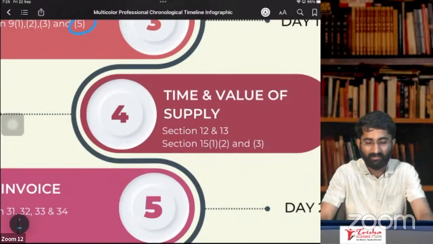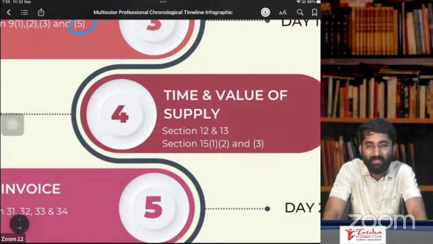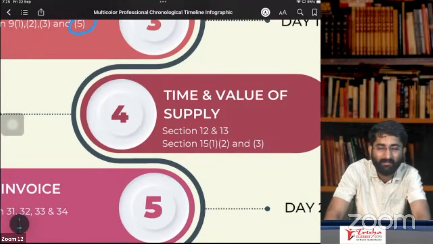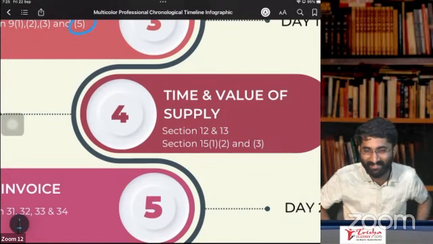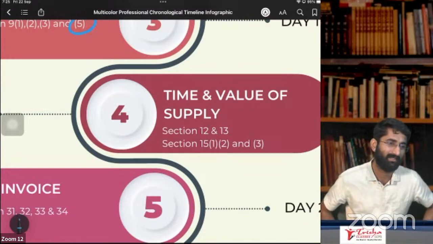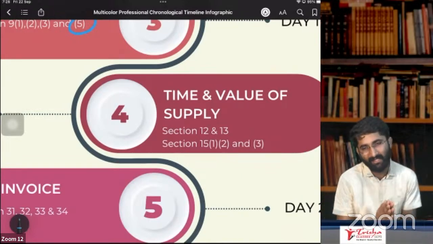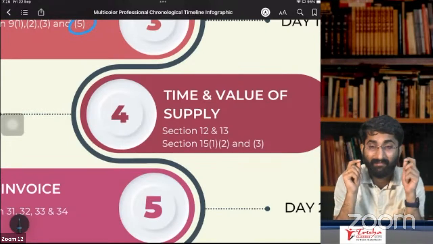They may ask that GST is not applicable on goods or services which are specified under section number 7, subsection 1A, paragraph number 5, clause B. You have to answer that. I'm not very sure they might ask these kinds of questions or not, but I am telling you, if you remember the section numbers, definitely that will help you for the CA Final examination.